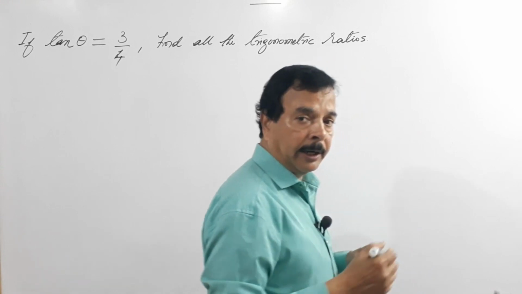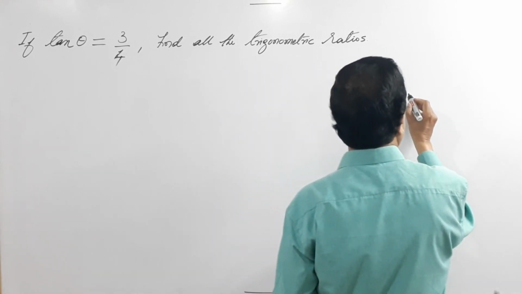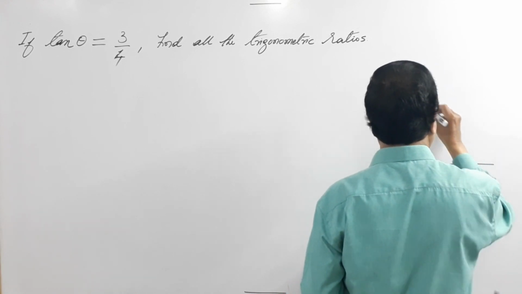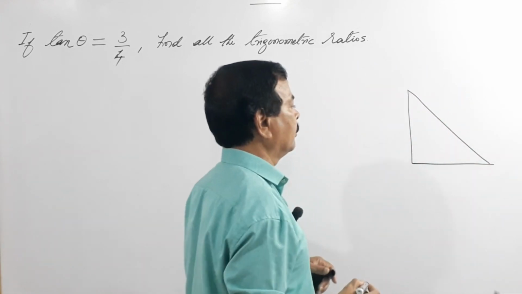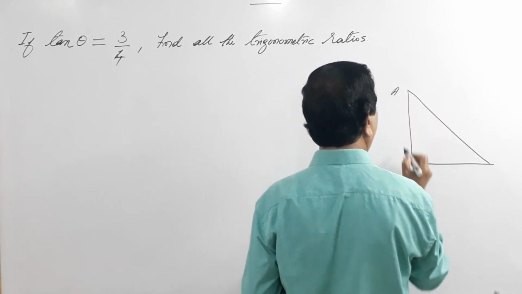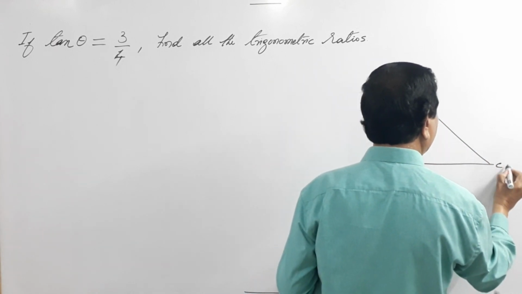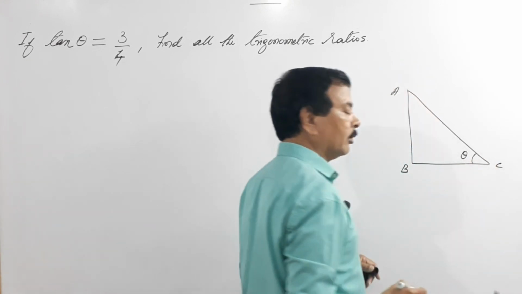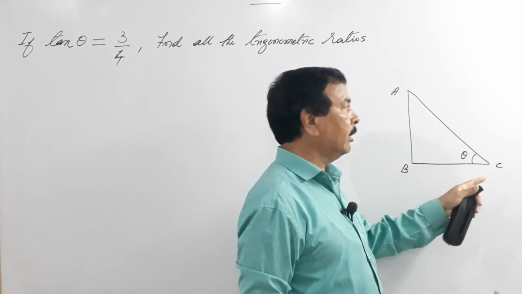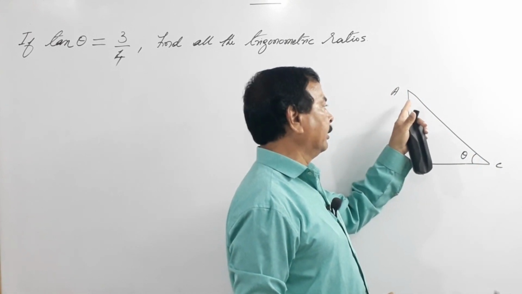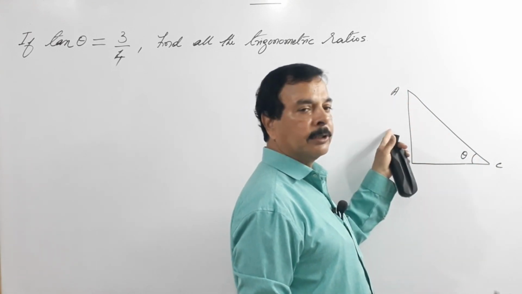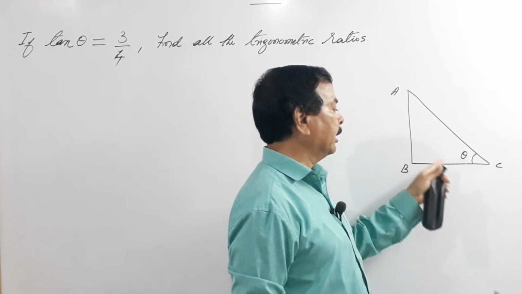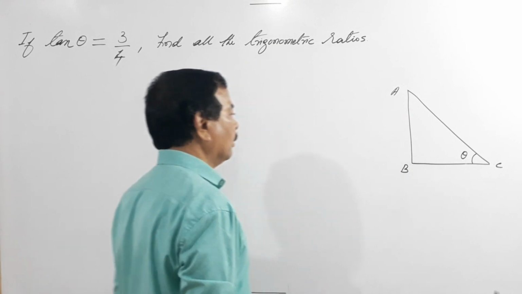We will draw a right angle triangle. I call this A, B and C, right? I call this theta. Either you take this as theta or take this as theta. If you take this theta, this becomes the opposite side and this becomes the adjacent side. Or if you take angle C as theta, this becomes opposite and this becomes hypotenuse. So what is tan theta?